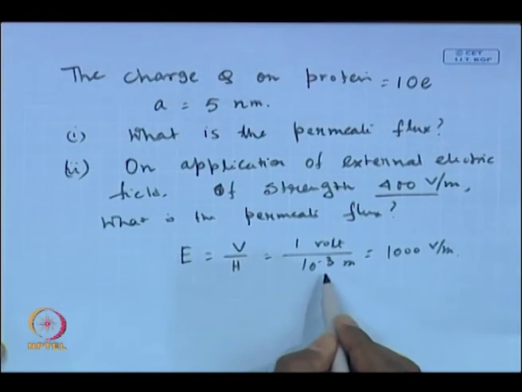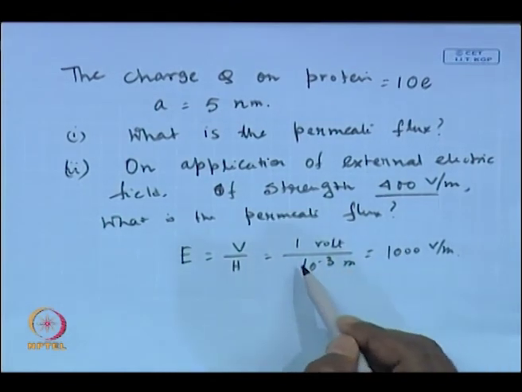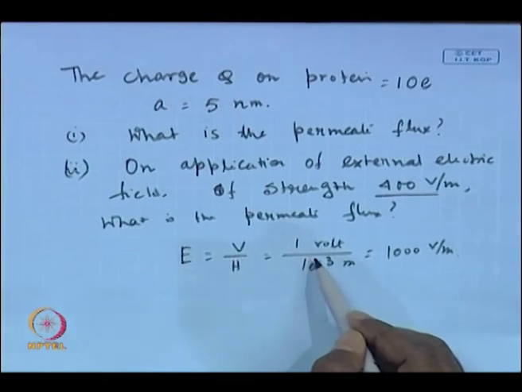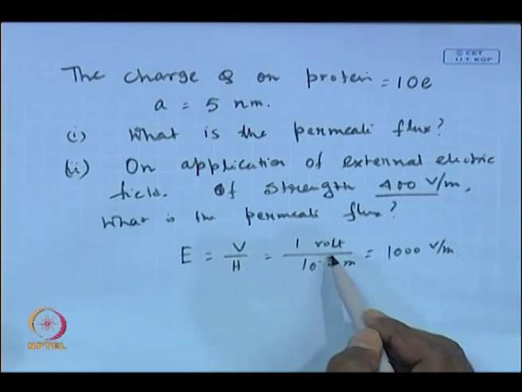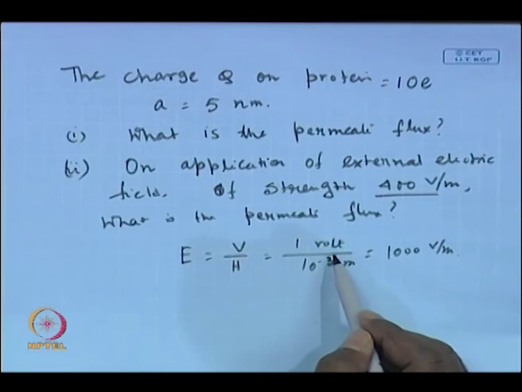So for a channel of thickness 1 millimeter, if you use an external power supply to get a voltage of, let us say, 0.4 volt, that will give you a field strength of 400 volt per meter. So it is very small in fact. That means you are not incurring a huge power supply, or a huge cost as far as the external electric field is concerned.